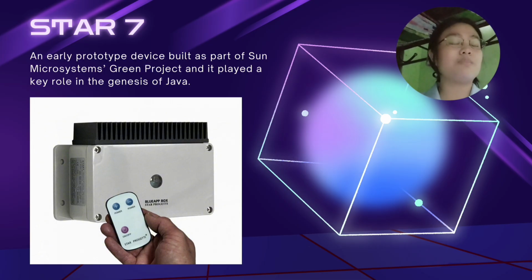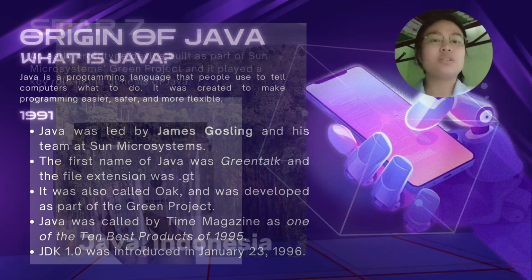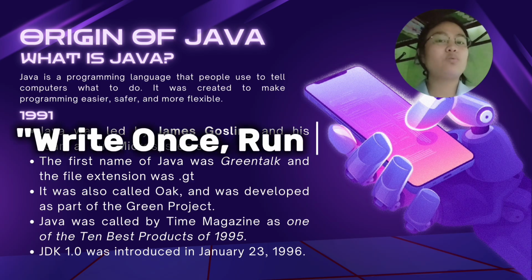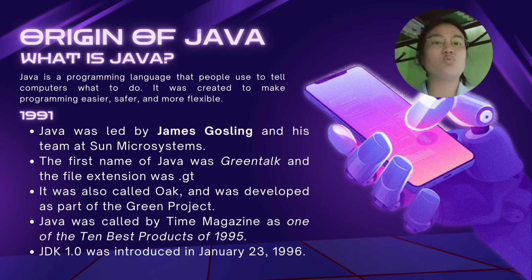But when they tried to make it official, they discovered Oak was already trademarked by a computer company. So after brainstorming names like Silk, DNA, and Pepper, they finally landed on Java, inspired by the coffee from Java, Indonesia. In 1995, Java was officially launched, carrying its famous slogan, "Write once, run anywhere." Time magazine also called Java one of the 10 best products of 1995.